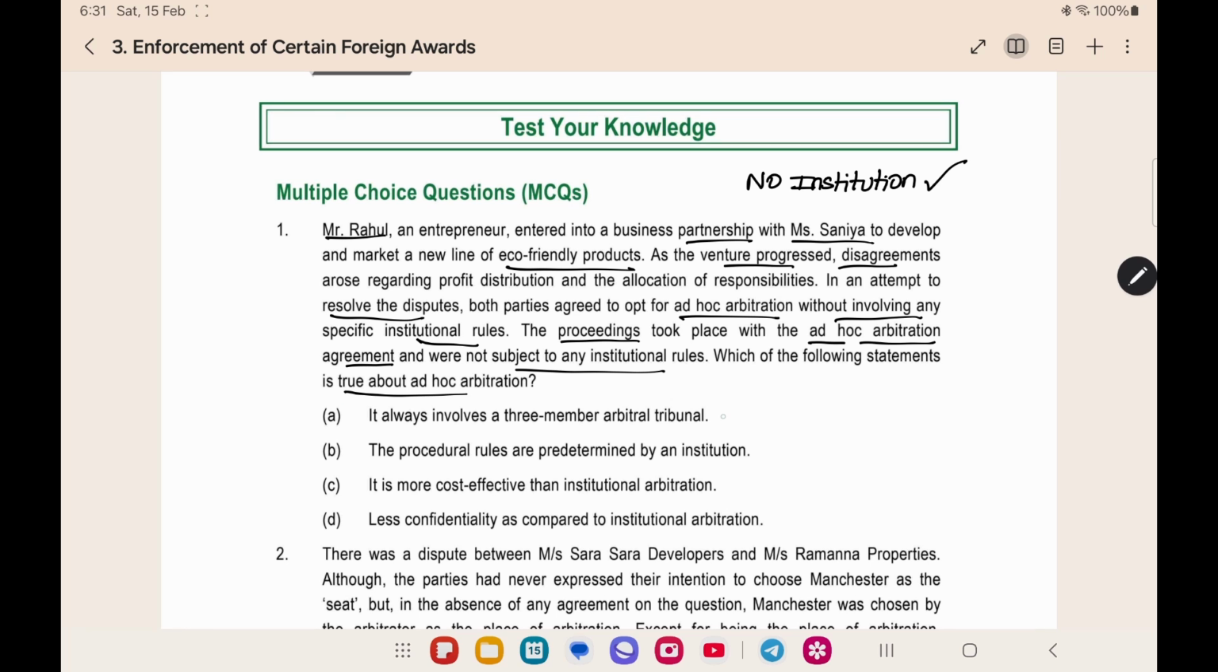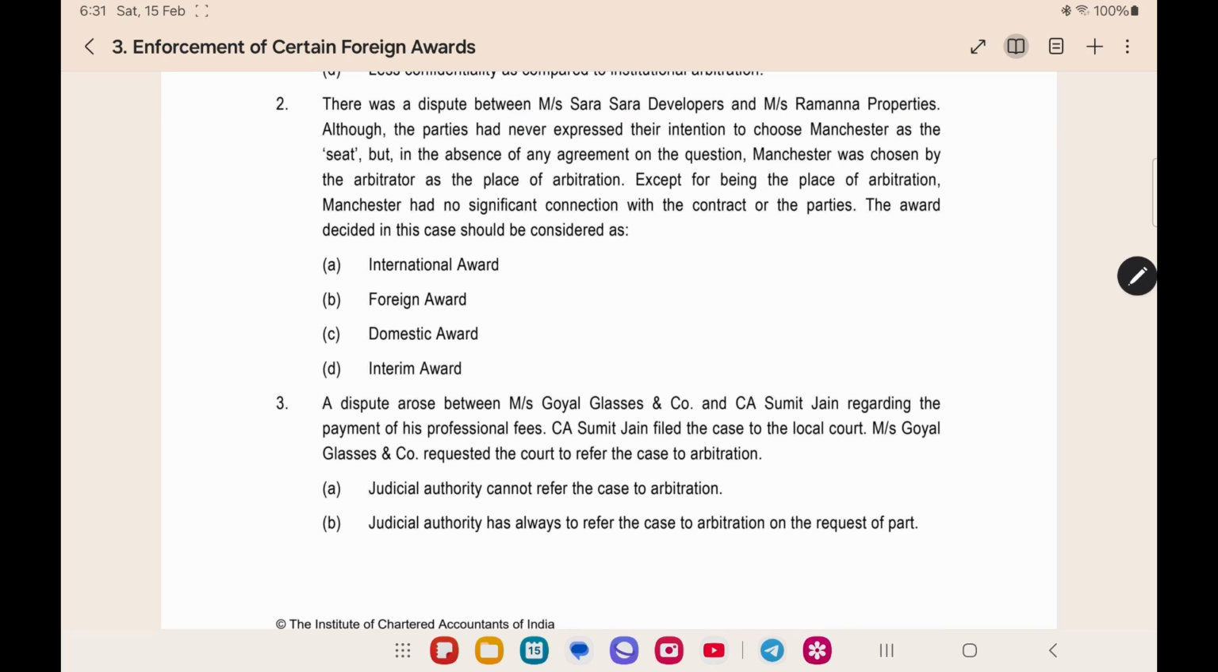It always involves a 3-member tribunal? No. Procedural rules are predetermined? No. It is more cost effective? Yes. Institutional arbitration requires fees. We have to pay fees to the arbitral institution. Here we need not pay the fees, so it is cost effective. Let's read the next question.